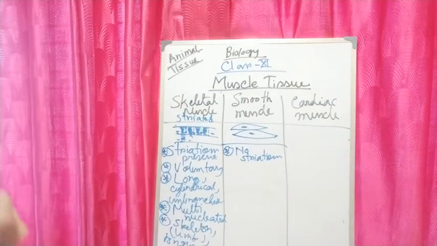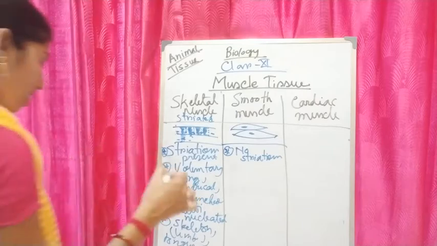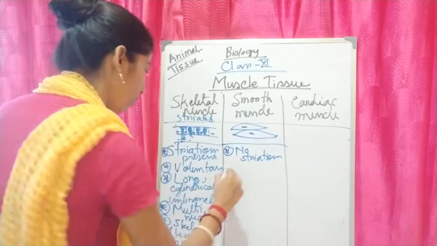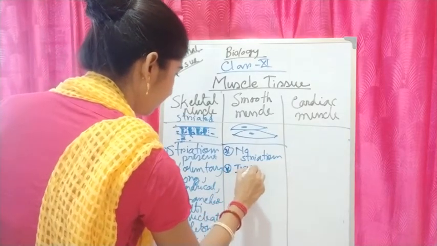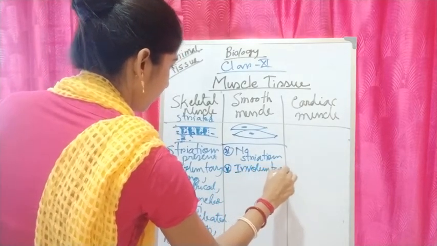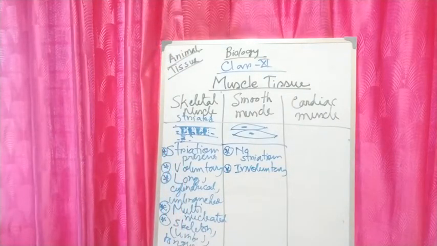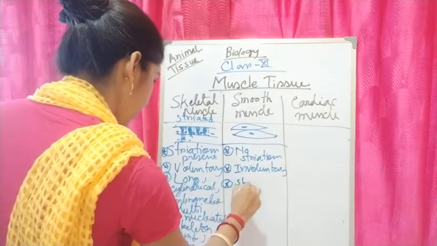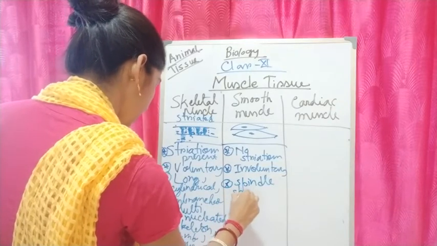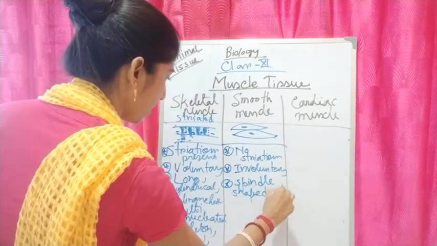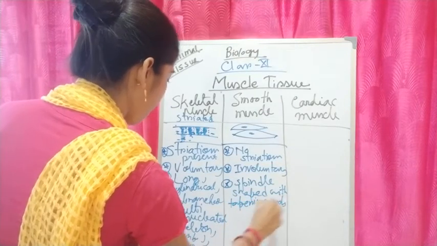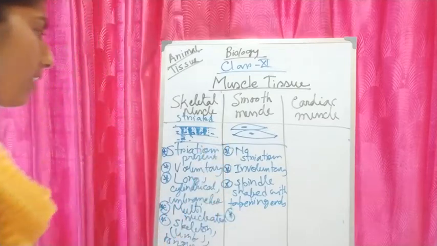Okay, and these muscles cannot be moved at our will. That's why they are called involuntary muscles. Next, their shape: spindle shaped with tapering ends.